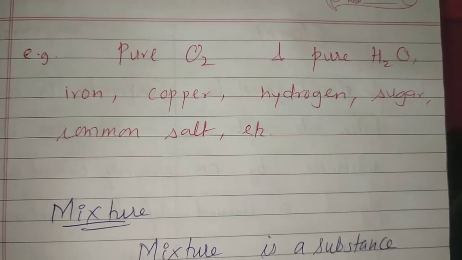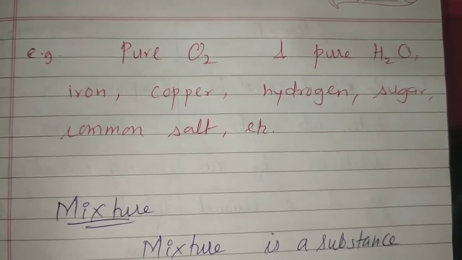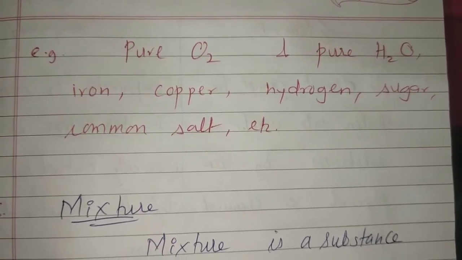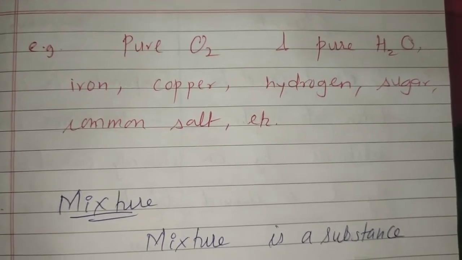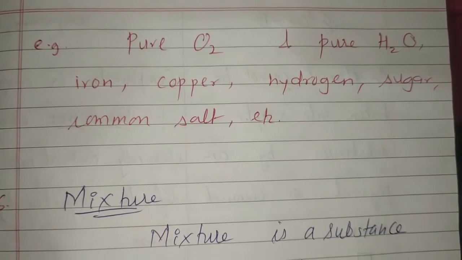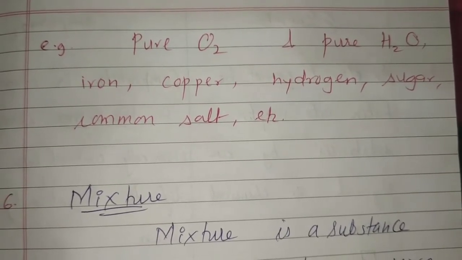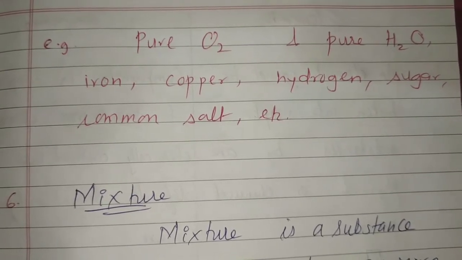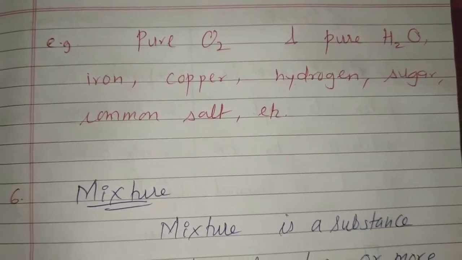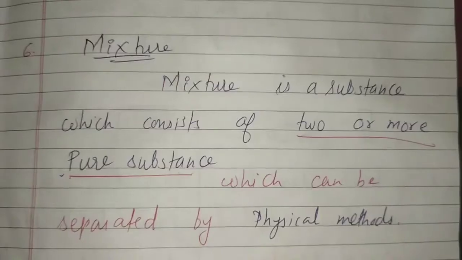Milk is not pure, because milk has so many things: water, proteins, fats. So it is a mixture. When it has just iron in it, it is pure iron. Just copper, so it is pure. Just oxygen gas, so it is pure oxygen gas. Air is not pure, because it is a mixture of different gases.